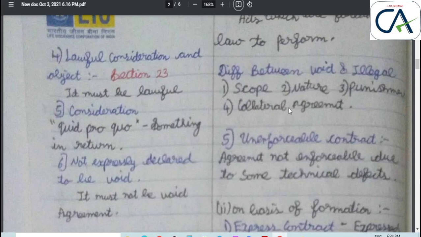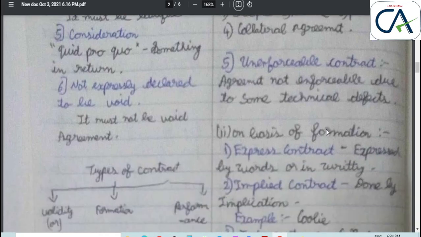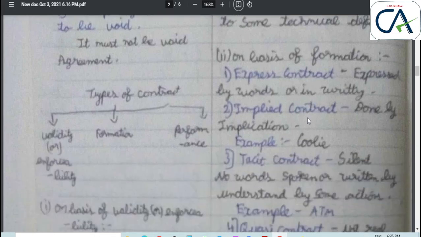In a void contract, the agreement collateral to a void contract is enforceable. But in an illegal contract, the agreement collateral to an illegal agreement is also illegal. Unenforceable contract: an agreement not enforceable due to some technical defects.